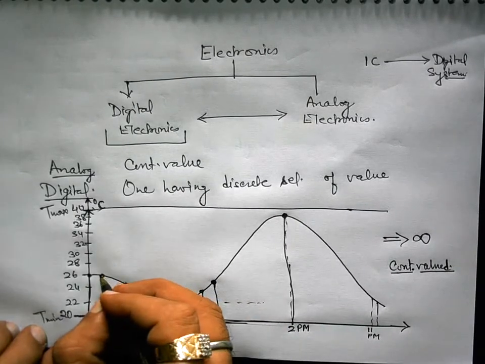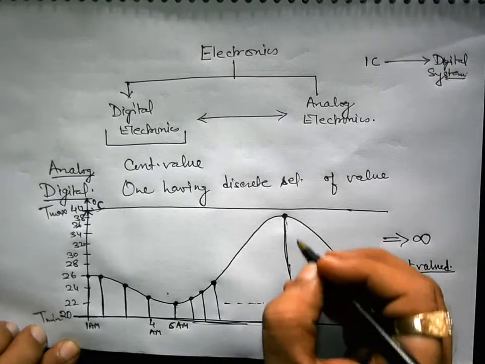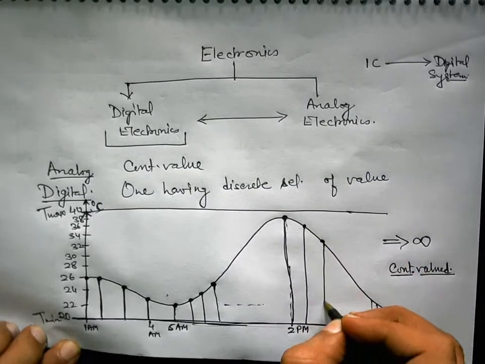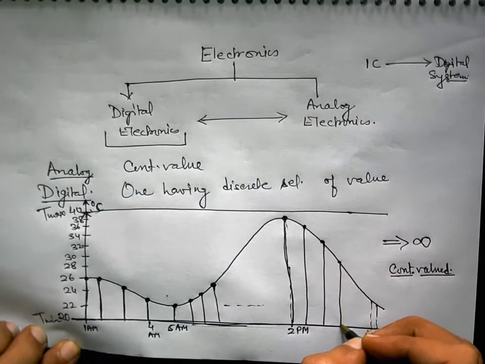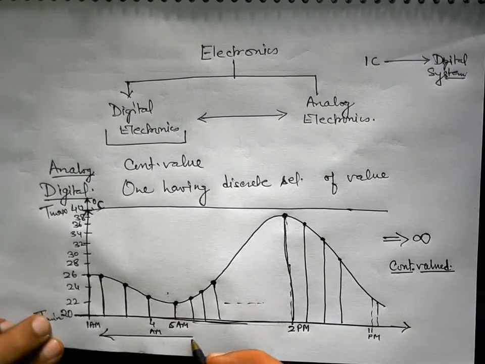By doing so, we are simply taking samples of this temperature and making this signal discrete time. We are discretizing this signal in time.